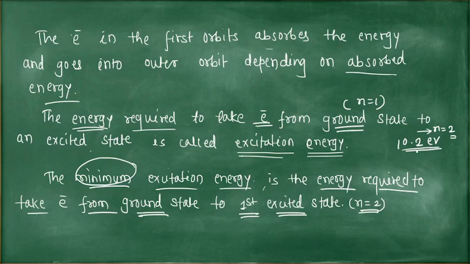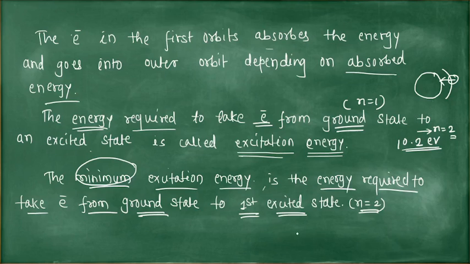But the excited state is an unstable state. The electron cannot revolve in the excited state. So it returns to the ground state in one or two steps. So what is the excitation energy? The excitation energy of any state is the difference between the energies of that excited state or orbit and the ground state.